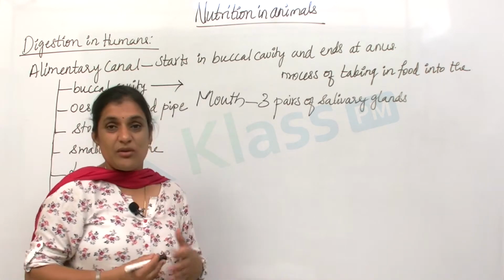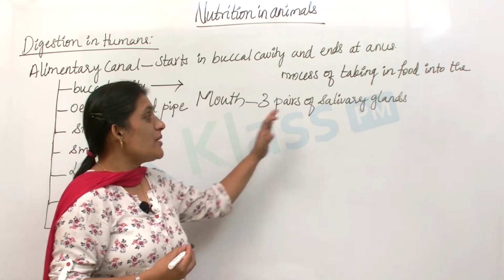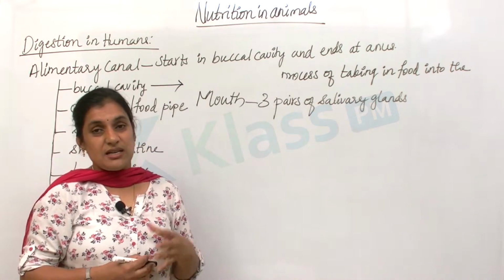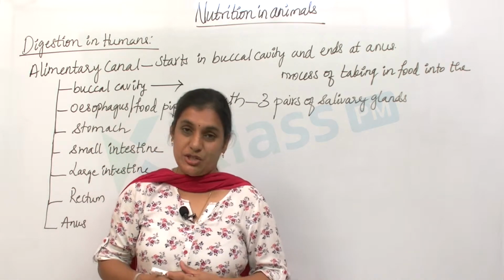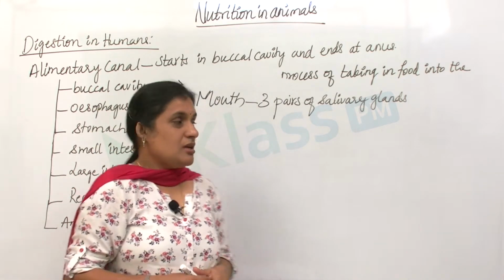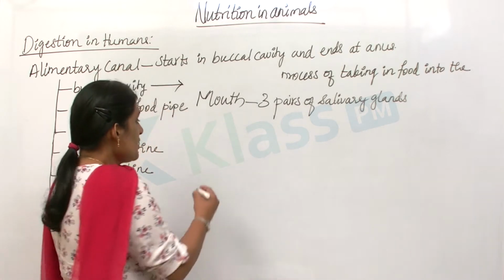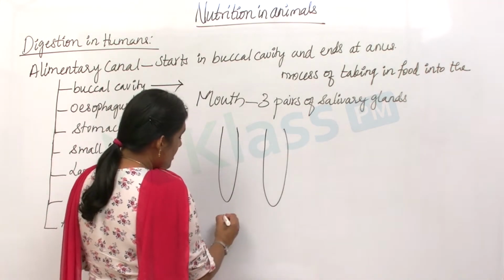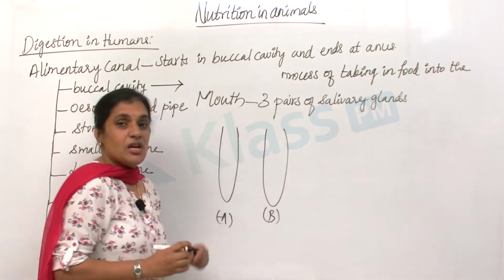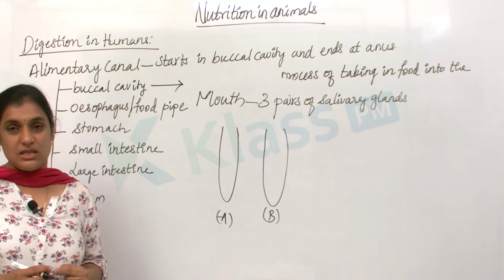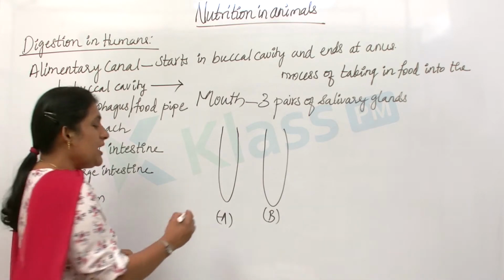From where is this saliva produced? The saliva is produced from the salivary glands, and it helps in partial digestion of food. I'll tell you how. For this, let us do an activity. Take 2 test tubes, mark one test tube as A and the other as B. Now in one of the test tubes, take 1 teaspoonful of boiled rice.